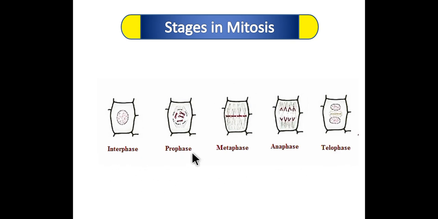So interphase, prophase, metaphase, anaphase and telophase are the stages of mitosis. But we are not considering the interphase as a stage of mitosis. So mitosis shows these four stages.